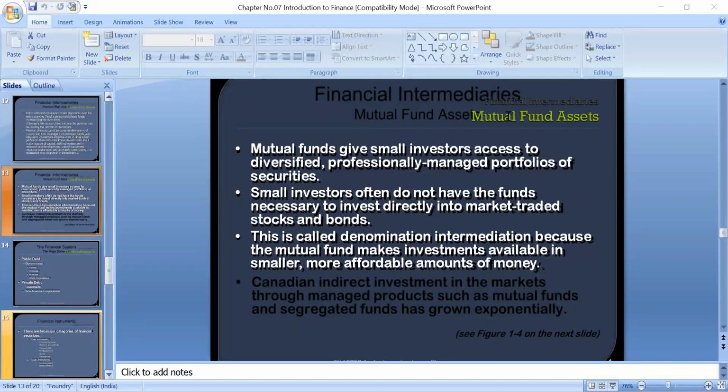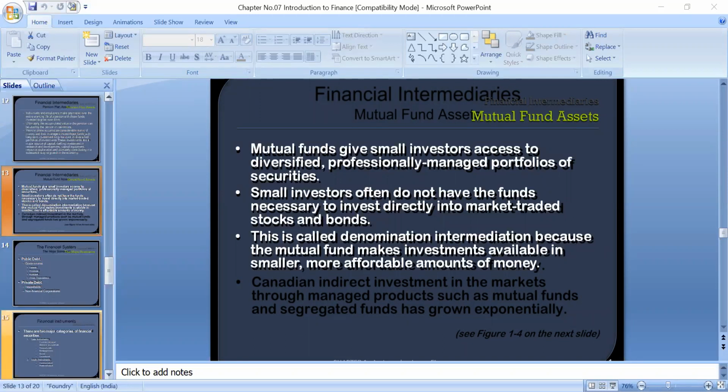Whenever the value of those securities is increasing, they will sell in the market and get the gain, or sometimes the profit on those securities. Then that profit will be distributed among the members of these mutual fund organizations.